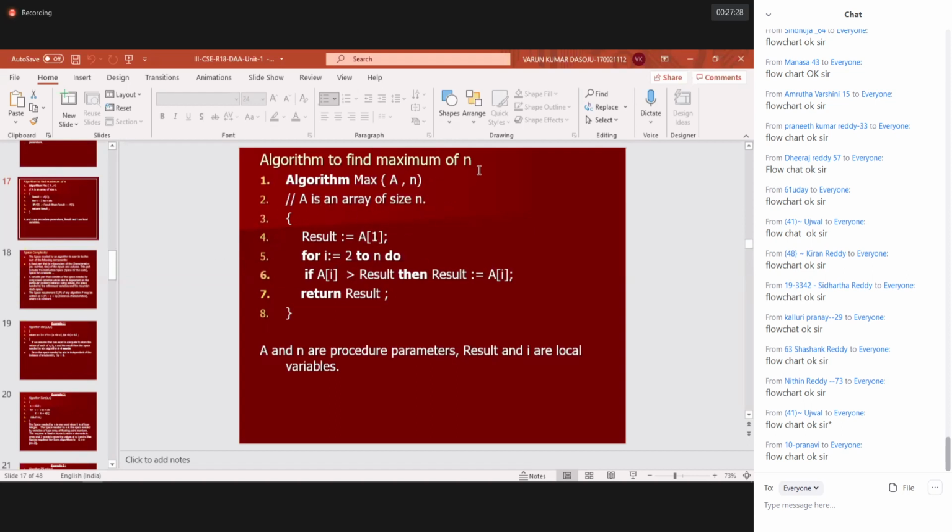Algorithm to find the maximum of n. Maximum of n numbers are given to you. In that, you need to find the maximum among the given numbers. Is the problem clear to you? This is how I'll write the pseudocode.